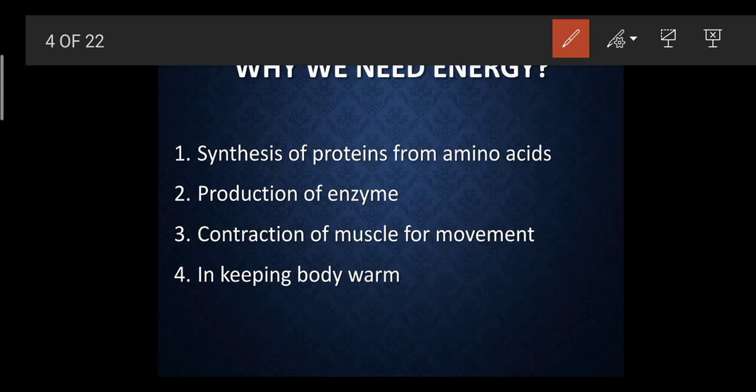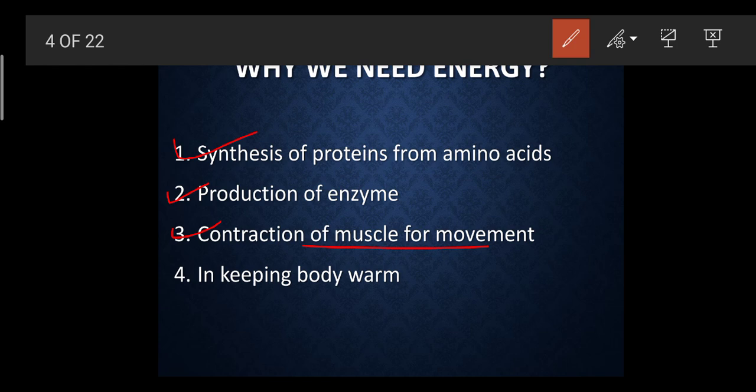Production of enzymes. What is the function of the main enzymes? Enzymes in our body help to break down the different types of nutrients: carbohydrates get broken down, proteins get broken down, fats get broken down. This is done in the presence of enzymes, which helps to provide us glucose in a sufficient quantity.